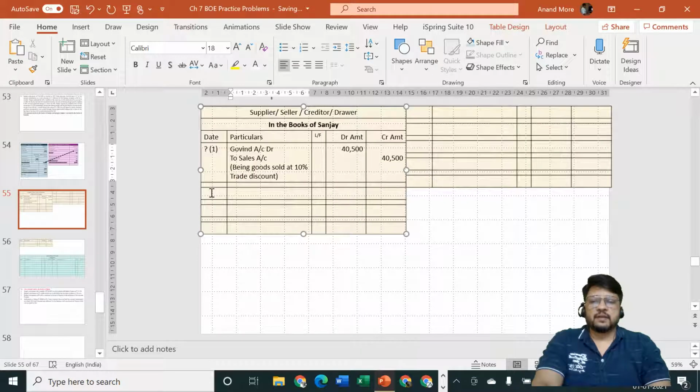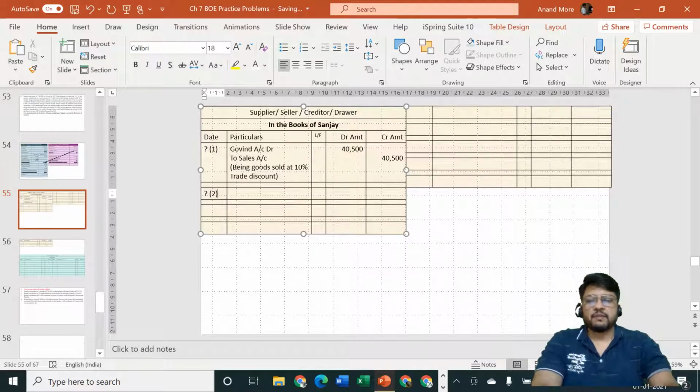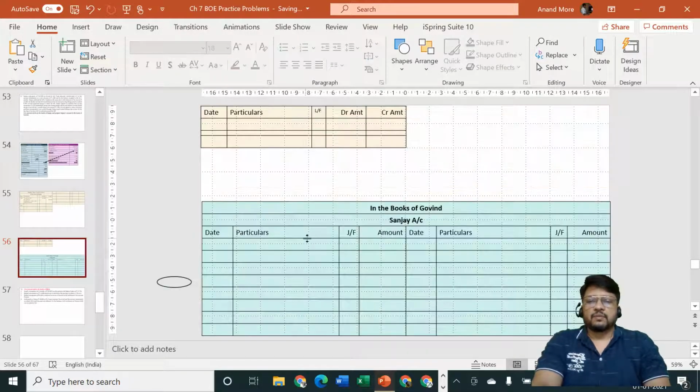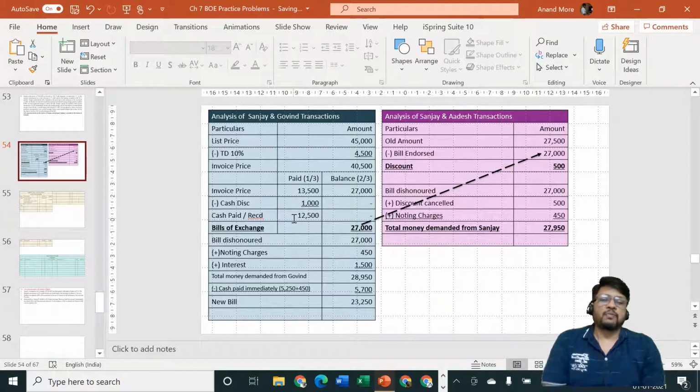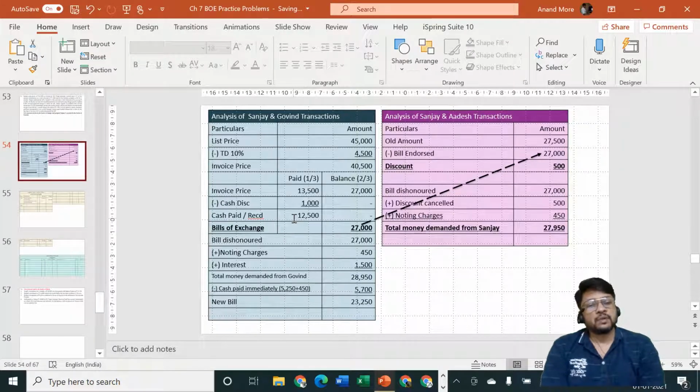Immediately on the same day he is paying some cash. How much cash is he paying? That we have already calculated. One third amount of the invoice price he is paying, but after deducting a cash discount of rupees 1000. So what is the cash coming in? 12,500. And how much amount are we going to cancel from his account?